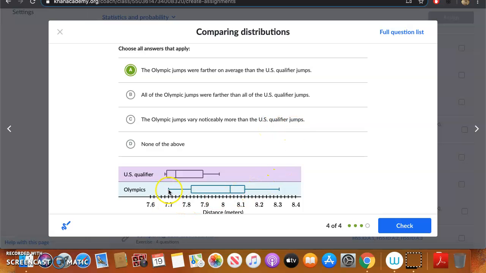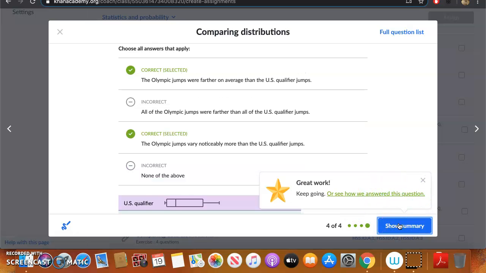That is correct, because look, it starts from about 7.7 and goes all the way up to about 8.32 or something like that. The U.S. qualifiers only go from here, like 7.6-something, all the way up to 7.9-something, right? So I would agree with that, and that is correct. Okay, guys, great.